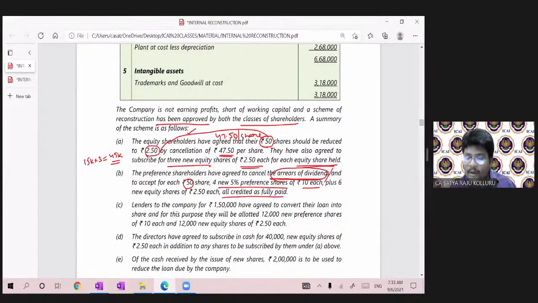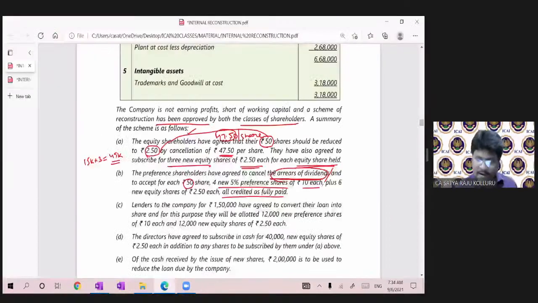For 50 rupees, they are accepting 55 rupees, which means 5 rupees lost to the company. Such a loss per share should be transferred to the reconstruction account, guys. It is not profit, it is loss. Earlier we got profit of 47.50 per share; here we got 5 rupees loss. Let us pass the journal entry first for better understanding.